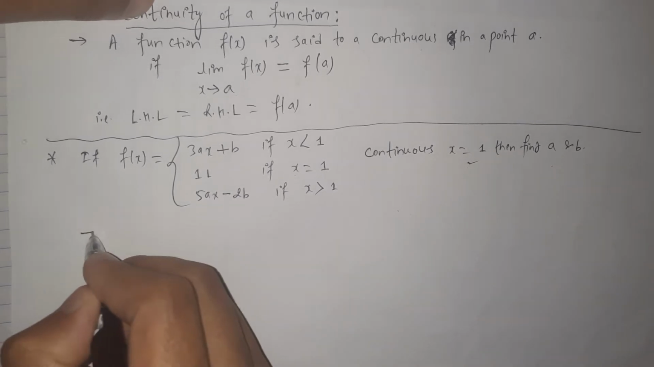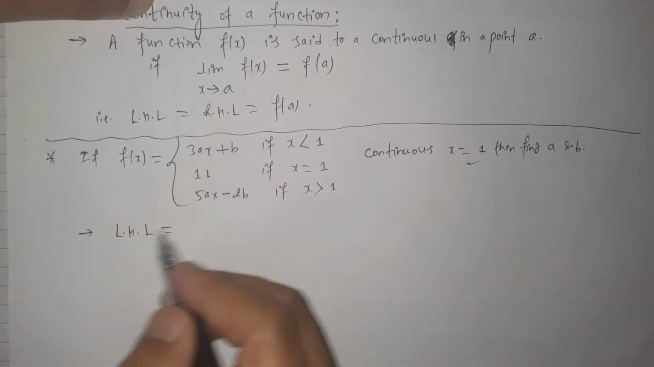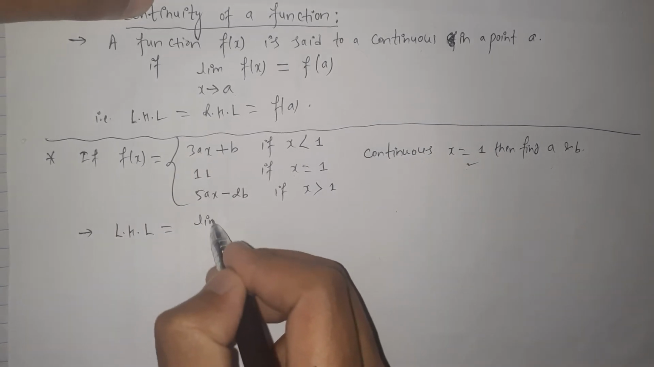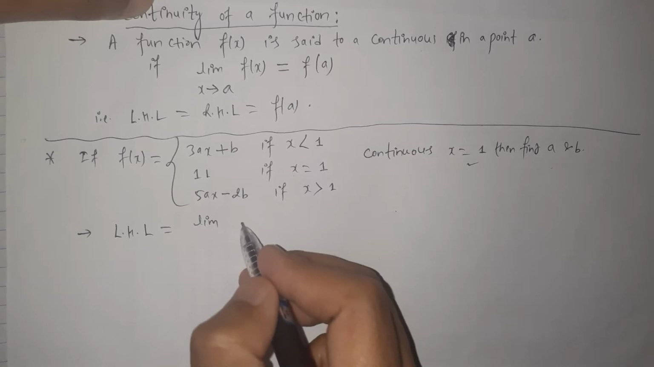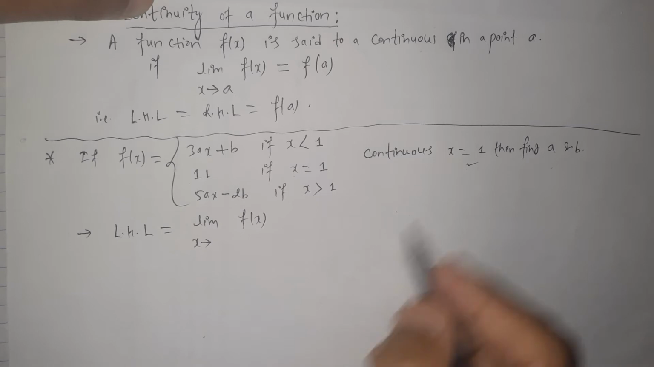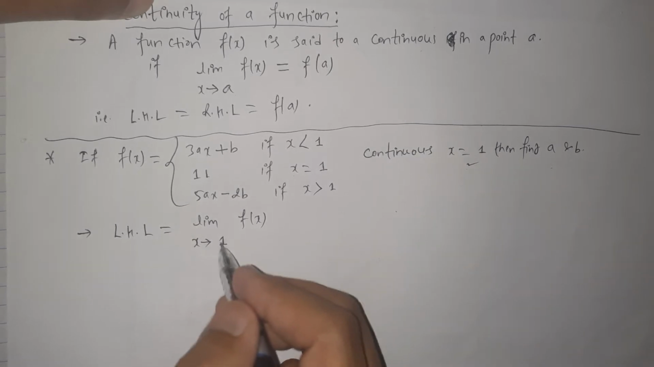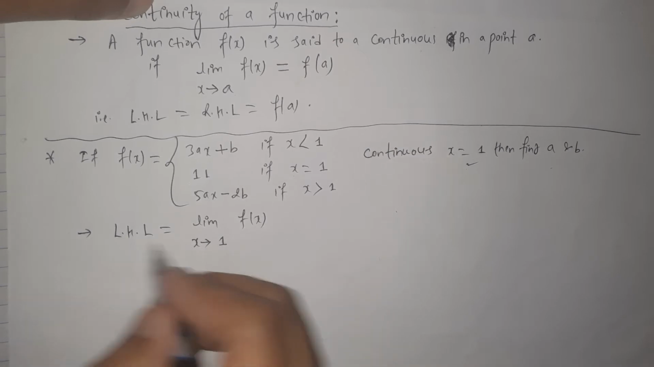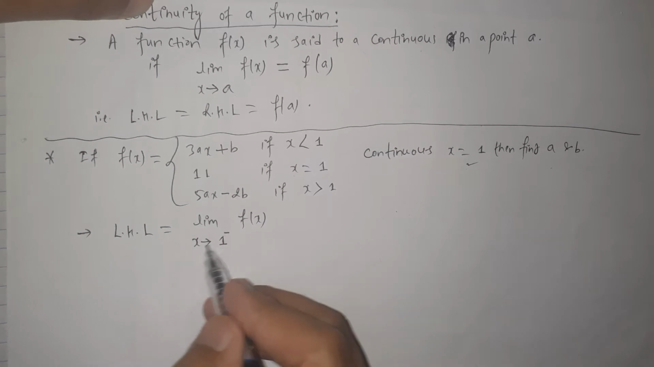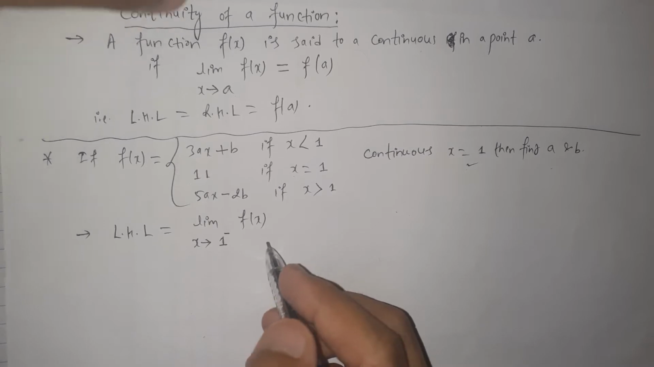Let's solve this problem. First of all, finding out the left hand limit of this function f of x at the point x equals 1. The left hand limit is the limit of f of x when x approaches the point 1 from the left hand side. So we have to put the negative sign on the top of the number. This means we are approaching the number 1 from the left hand side.